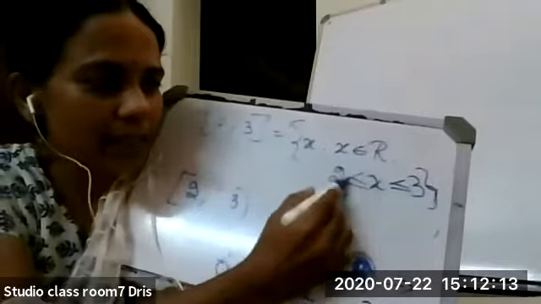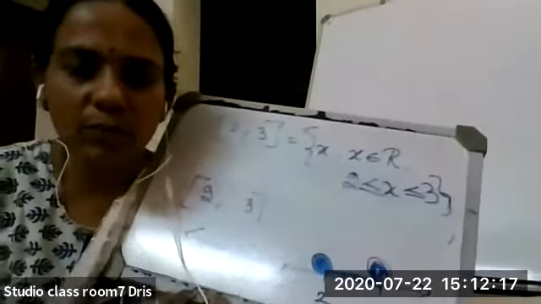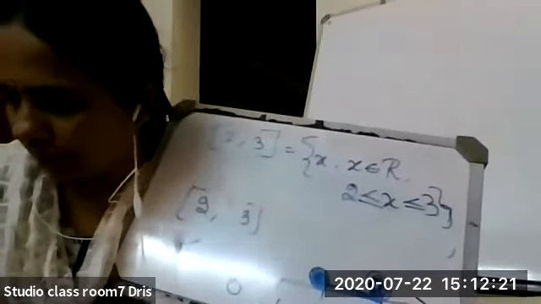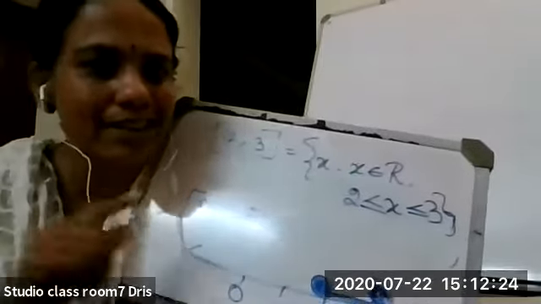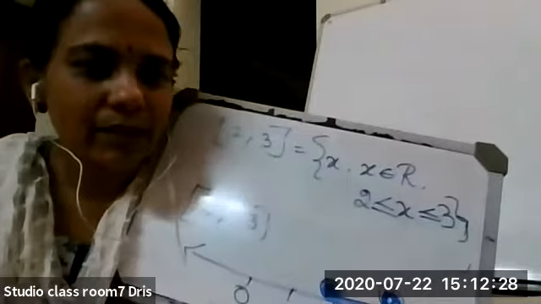We'll be writing here less than or equal to. In the previous case we wrote simply less than. Less than means that point is not included. Here we are mentioning that it is less than or equal to. Is it okay, Naurin?